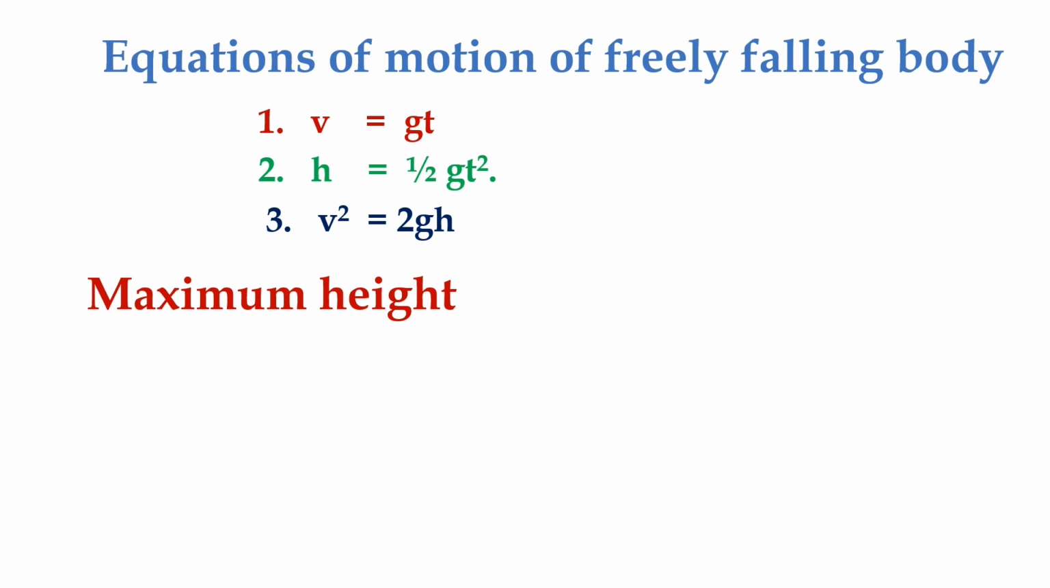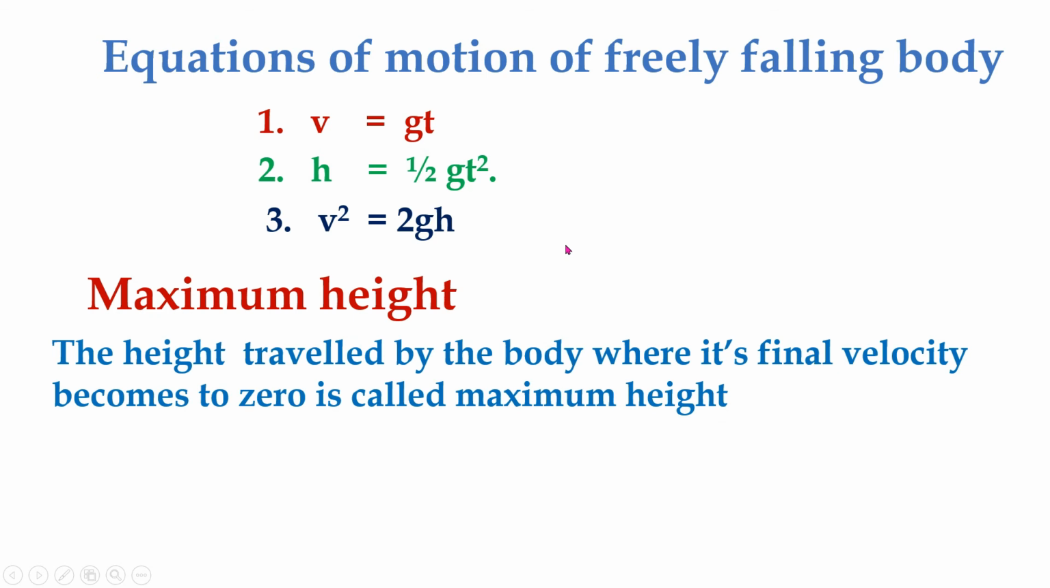So let us see maximum height. What is maximum height? The height traveled by the body where its final velocity becomes 0 is called maximum height. We know that when the body is thrown in the upward direction, moving away from the earth, its velocity gradually decreases. At some certain height, its final velocity becomes 0. Then the body returns back. That height traveled by the body where its final velocity becomes 0 is called maximum height